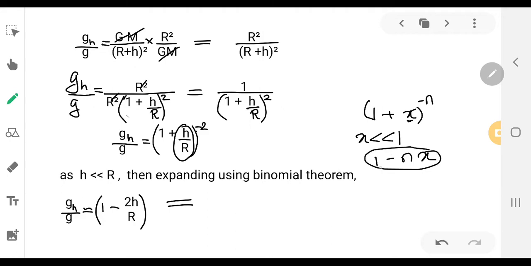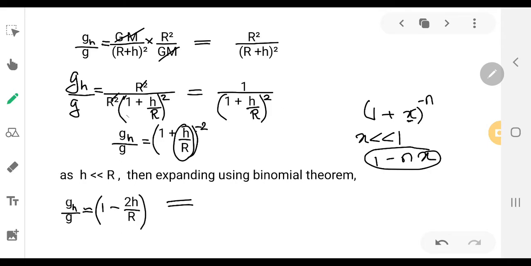So what we are going to get, 1 minus the power term into the x value. The power term is minus 2, and the x value is h by r.